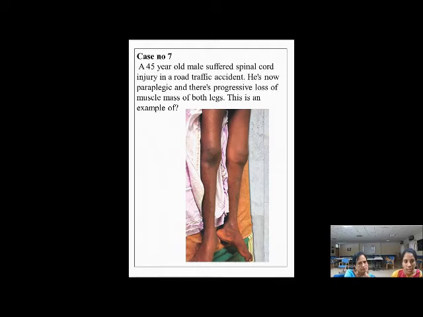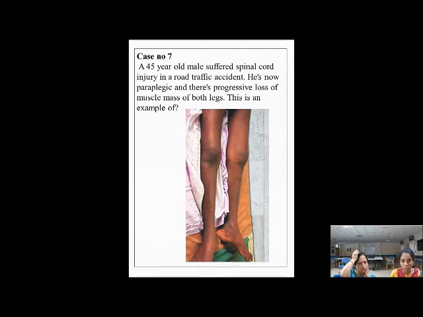Coming on to the next case, a 45-year-old male suffered a spinal cord injury in a road traffic accident. He is now paraplegic and there is progressive loss of muscle mass of both legs. This is an example of what? So he has suffered a spinal cord injury in a road traffic accident and he is paraplegic. First, we have to know what is paraplegia. There is loss of movement and sensation of both lower limbs.